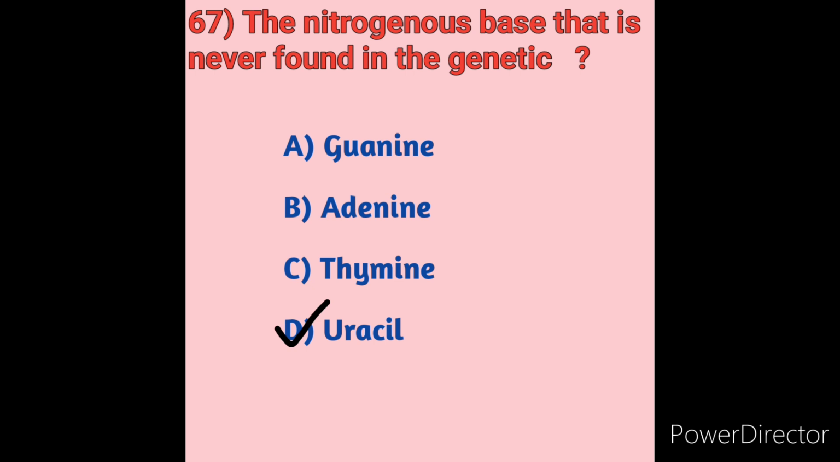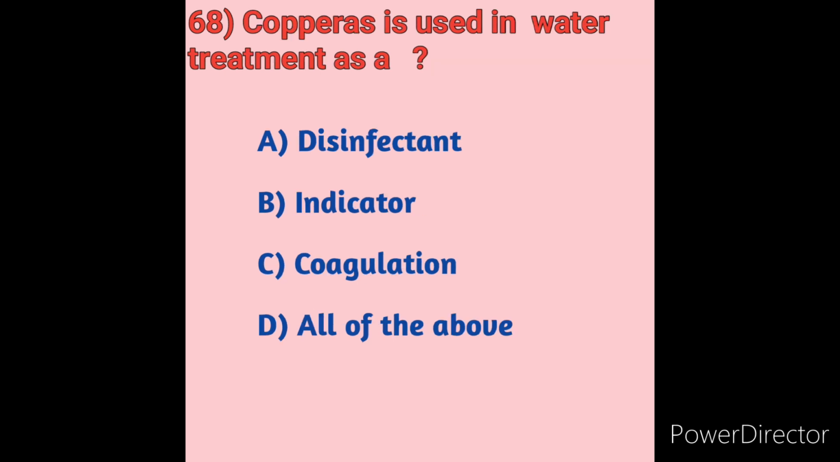Next we will move on to question number 68. Copperas is used in water treatment as a. We will see the first option. Option A, disinfectant. Option B, indicator. Option C, coagulation. Option D, all of the above.